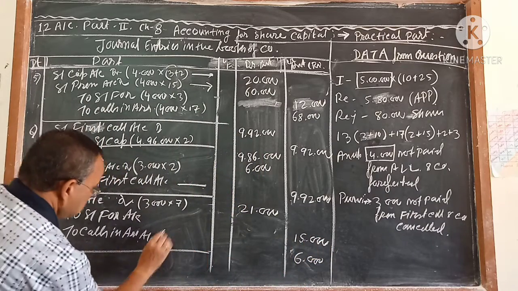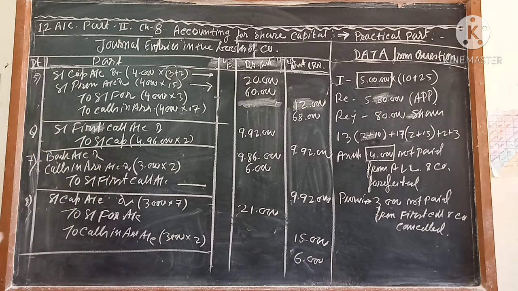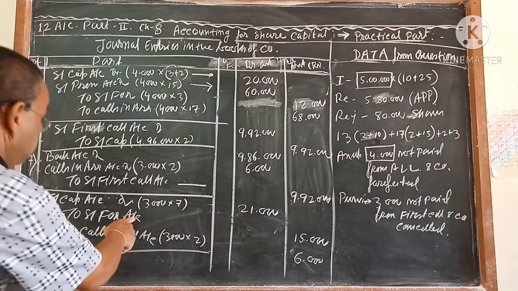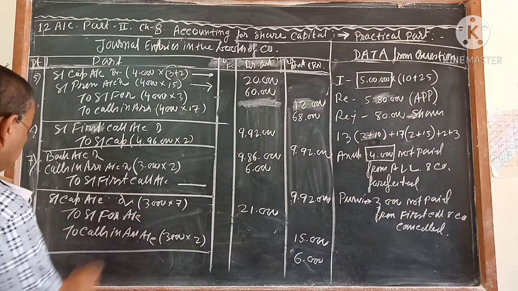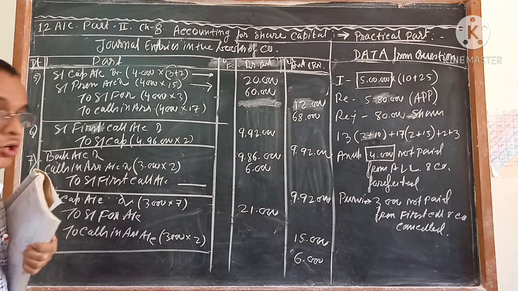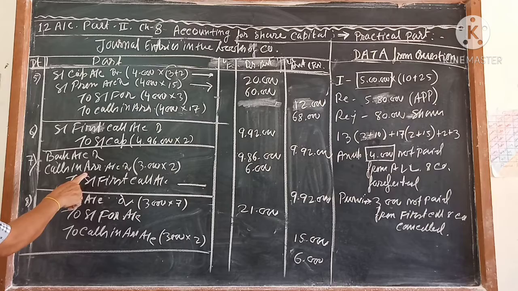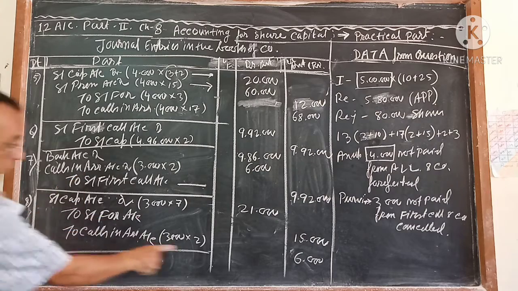Understand or not? This is 3,000 into 2. So that you got it here? Okay. So this is most important things which you have to understand. Share capital account debit, forfeiture is not coming here. Share capital account debit, share premium is not coming here. Share capital account debit, to share forfeiture, to calls in arrear. Calls in arrear balance already you got it, and that is 6,000.